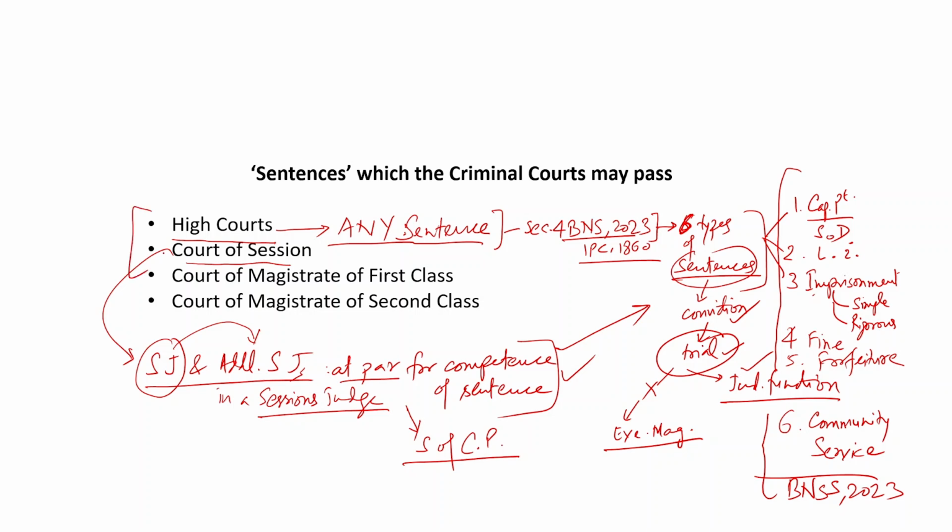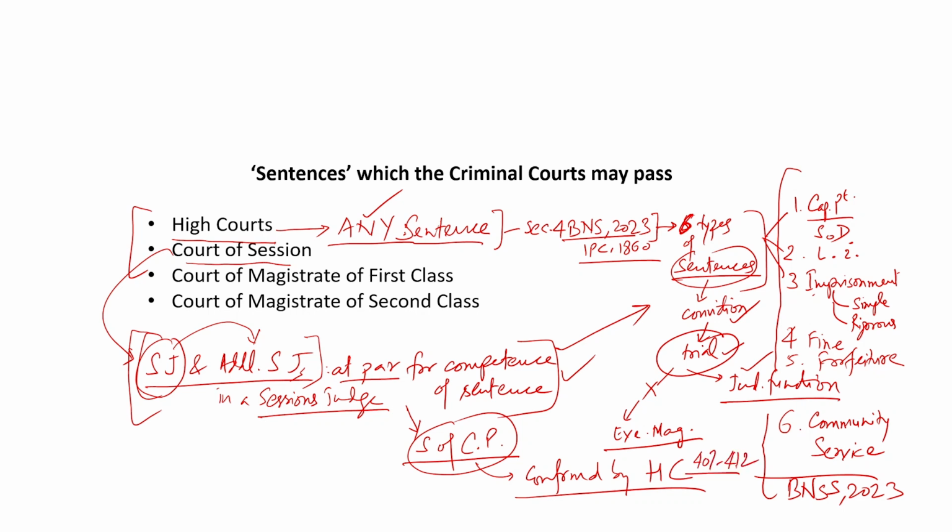So that was about the High Court which can pass any sentence, Court of Session comprising of these judges again may pass any sentence, but then if it passes capital punishment, it has to be confirmed by High Court under section 407 to 412.